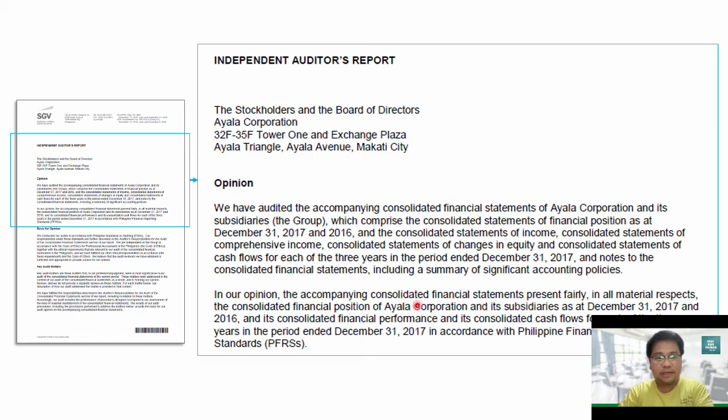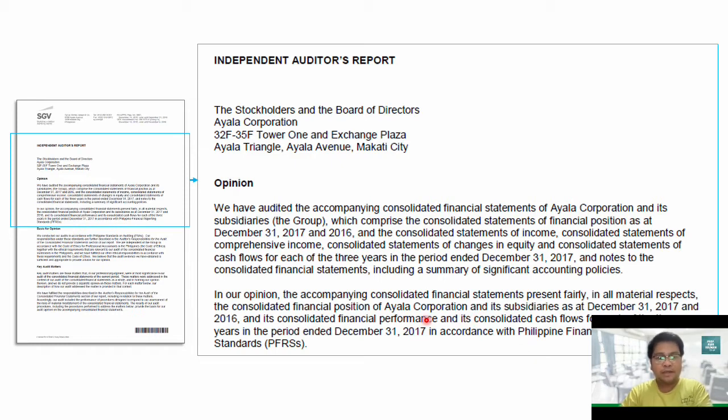It says here that the consolidated financial statements present fairly in all material respects the consolidated financial position of Ayala Corporation and its subsidiaries as of December 31, 2017 and 2016, and its consolidated financial performance and cash flows for the period ended December 31, 2017, in accordance with the Philippine Financial Reporting Standards.